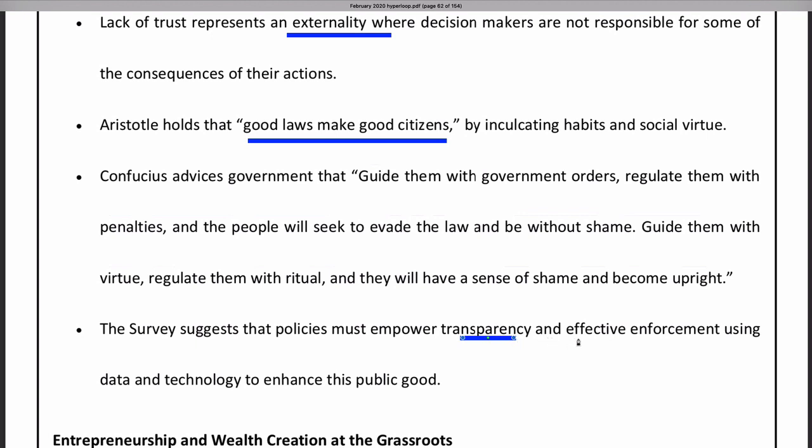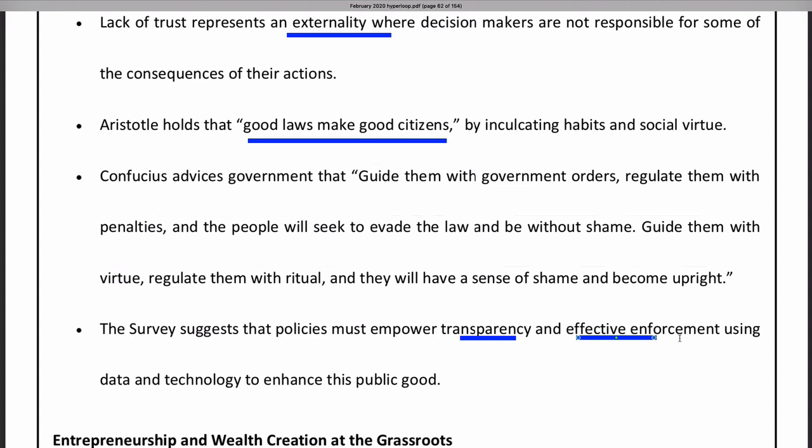Transparency means people should know what is happening, and effective enforcement should be similar for a poor person or a rich person, for a politician or a non-politician. So effective enforcement should be there, and data and technology will help to enhance this. So this is what the philosophical, data-based Economic Survey is giving.